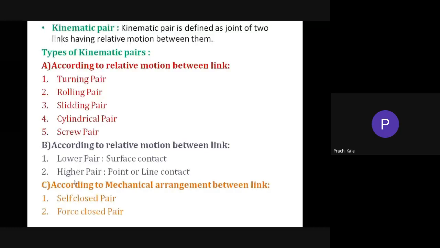And for a forced closed pair, you need some force to keep the links in contact with each other. The example of a forced closed pair is a cam and follower, where the follower is attached with the help of a spring.